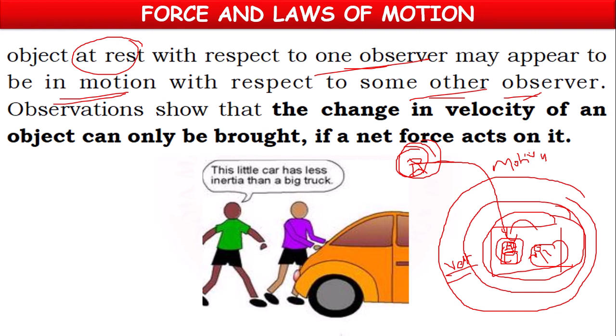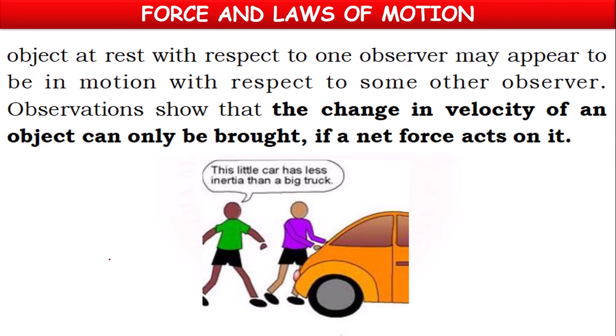So the same object, according to one observer, is at rest. According to another observer, it is in motion. So that's why rest or motion depends on the observer. That's why they are not absolute terms. They are called relative terms, means they will be related to the observer.